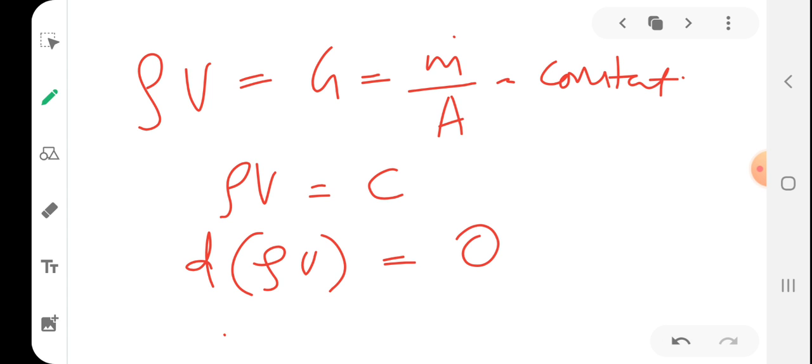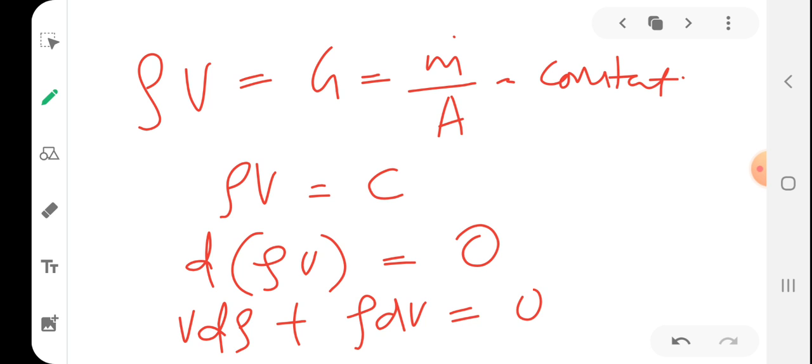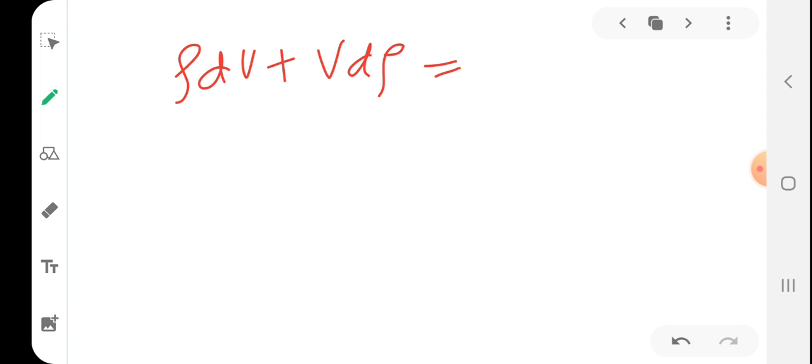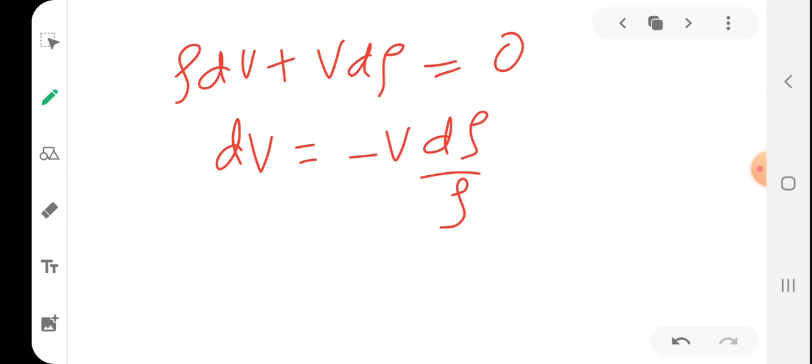This can be expanded as v d rho plus rho dv equals 0. From this you can take dv as minus v d rho by rho.